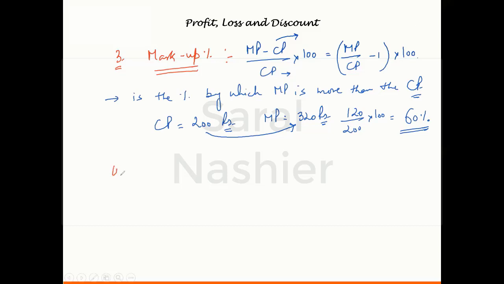So I'll move on to the fourth concept, which is discount percentage. So let's talk about discount percentage now. What is discount percentage? We all know what discount is. Discount is the difference between marked price and selling price. I mean, what price is written on the article and the price at which it is sold. The difference of the two is called the discount. And this discount is always given on the marked price.